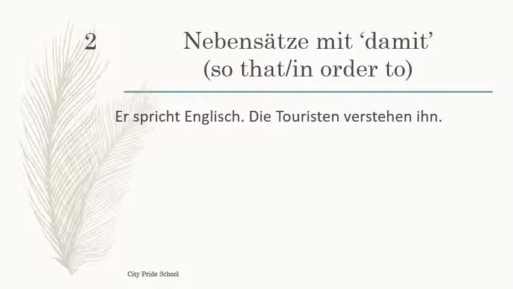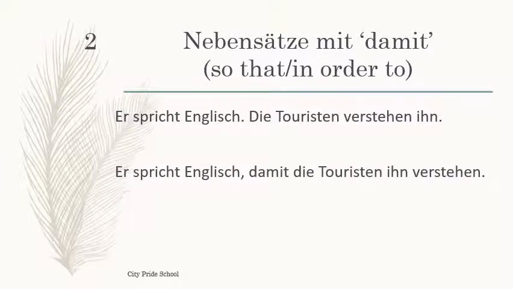Spricht Englisch, die Touristen verstehen ihn. He speaks English so that the tourists understand him. So here we are going to combine the sentences with damit. So the sentence will be: Spricht Englisch, damit die Touristen ihn verstehen. Is it clear? When you combine these two sentences with damit, the sentence will be like this: he speaks English so that the tourists understand him better.